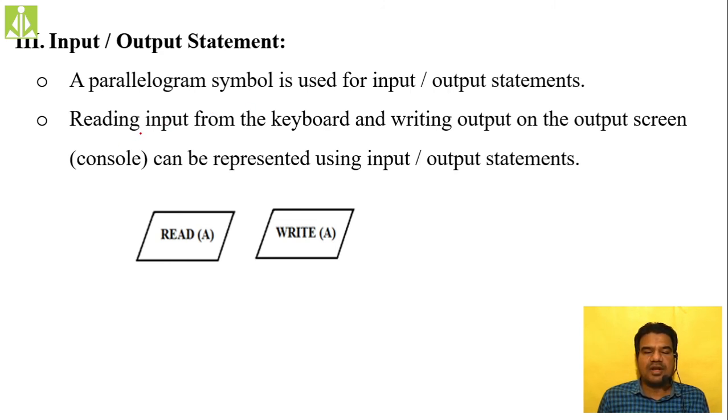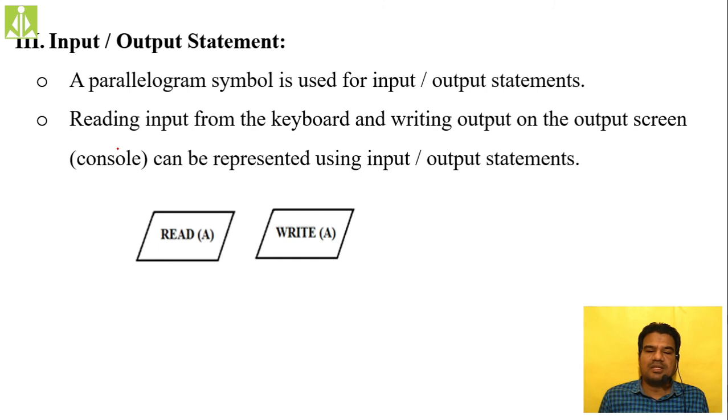Inside it, whenever you are reading values, we use the read keyword, and whenever you are writing, we use write. Because the symbol is the same for both reading and writing, to differentiate what you are performing, we label the symbol with read or write labels.